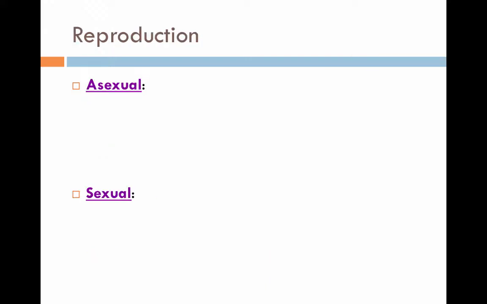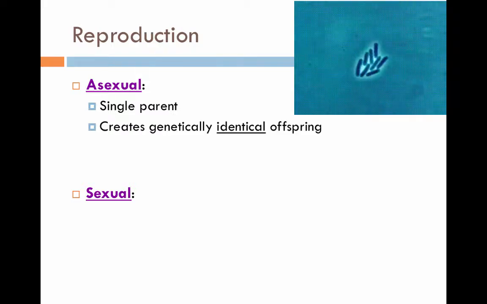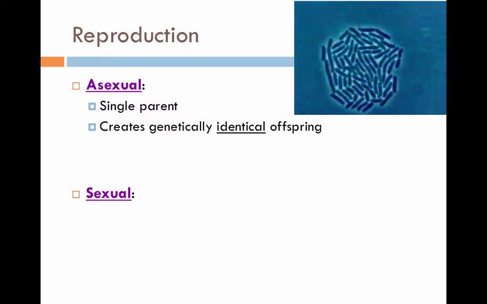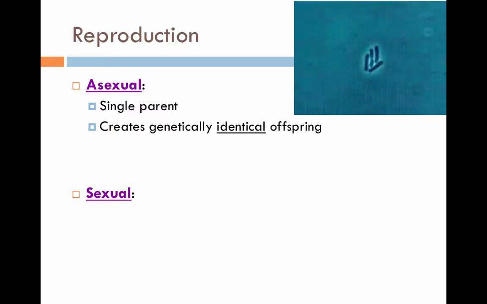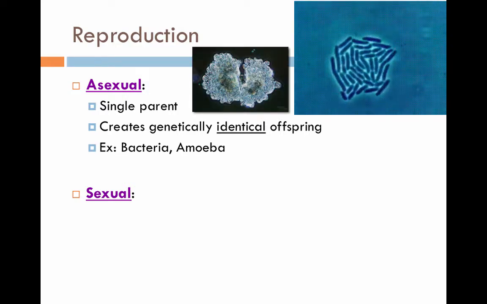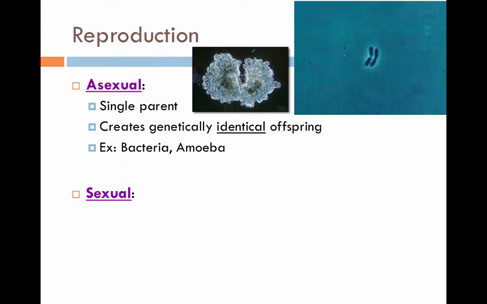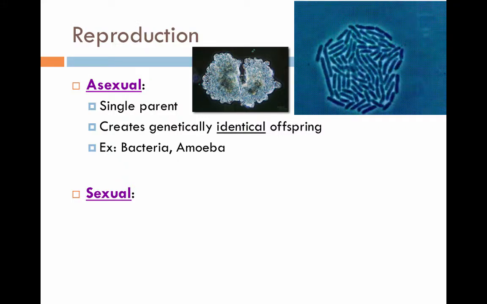Reproduction is one reason why cells need to divide. You need to create new organisms. Asexual reproduction is when a single parent simply divides in half and creates a new organism. The offspring of asexual reproduction are genetically identical to the parents, which means they have the exact same DNA. They are essentially identical twins. Examples of organisms that use asexual reproduction would be really small things, prokaryotes like bacteria and also amoeba.